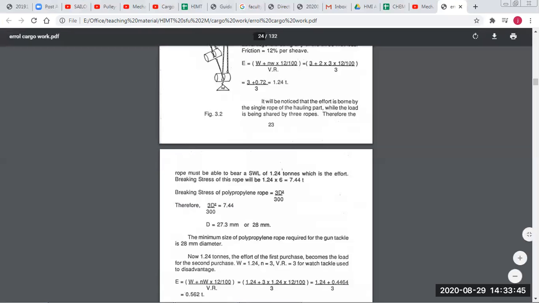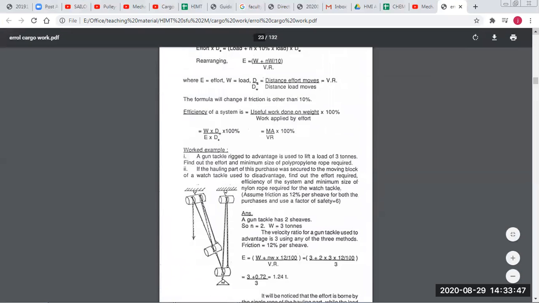Now the next part of the question is: if the hauling part of this purchase was secured to a moving block of a watch tackle. In a luff or watch tackle, we saw two sheaves up and one sheave down, rigged to disadvantage. So the moving part is this part, and the hauling part is connected to the luff tackle rigged to disadvantage.